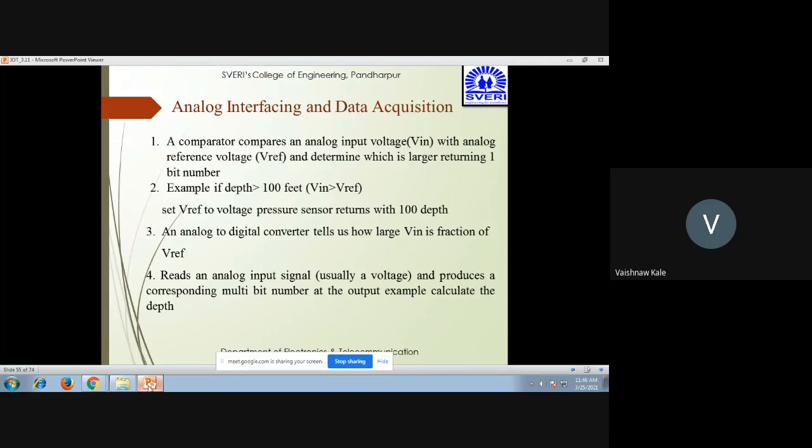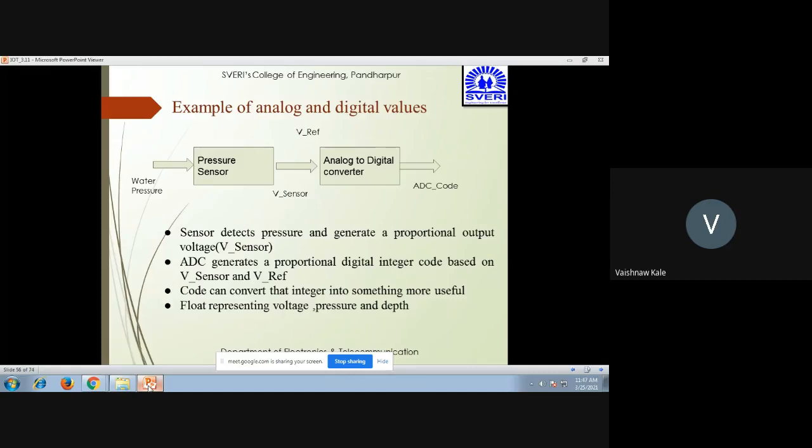For example, if you want to determine whether the depth is greater than 100 feet, then if the input is depth and it is greater than V reference, 100 feet, the V reference is the voltage the pressure sensor returns at 100 feet depth. Hence, an analog to digital converter tells us how large V input is as a fraction of V reference. It reads an analog input signal, usually voltage, and produces the corresponding multi-bit number as output. Example, calculating the depth.